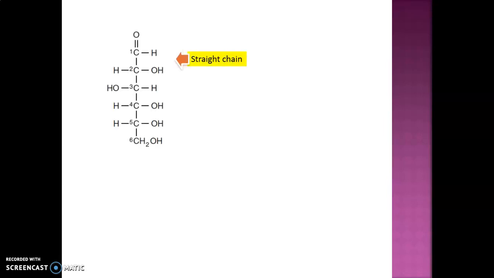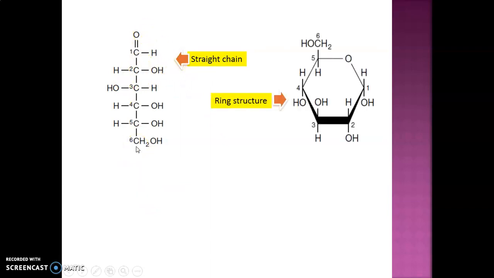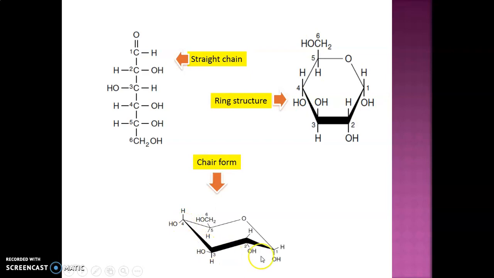The structure of a monosaccharide is available either in a straight chain form, so this is the straight chain form, or it might be in the form of a ring-like structure, or it might be in the form of a chair-like structure or chair form.